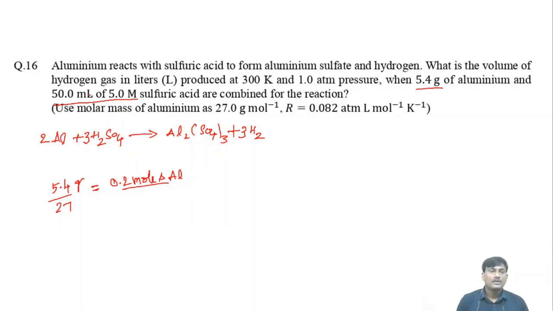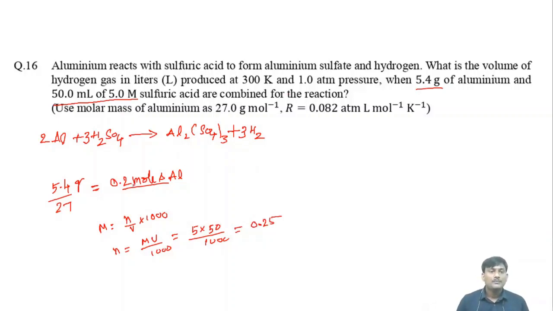And 50 ml of 5 molar sulfuric acid. Now we know that molarity M is equal to n by V into 1000 if the volume is in ml. So the number of moles n is equal to MV by 1000. So the number of moles will be 5 into 50 by 1000, so it will be 0.25 moles.